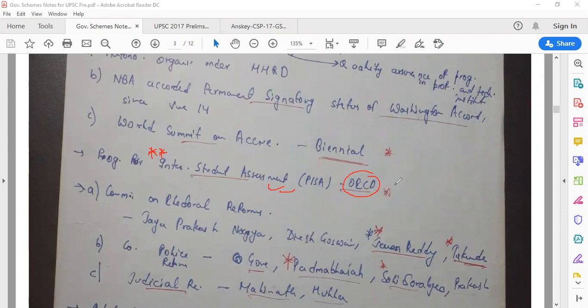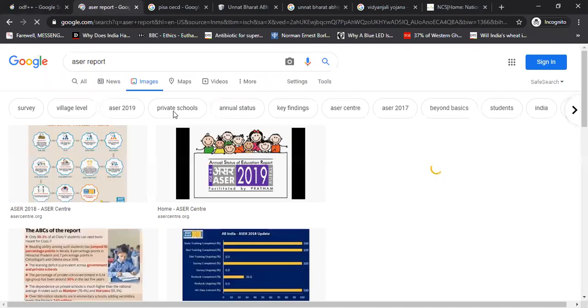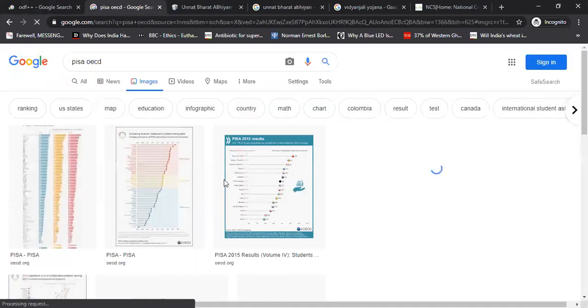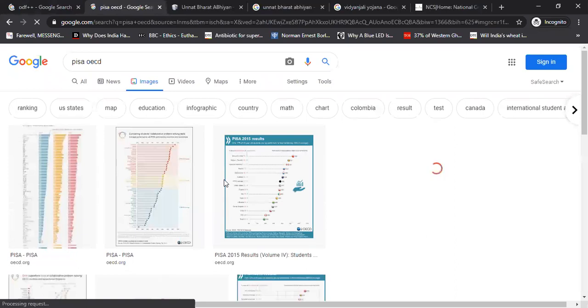Now let's see. NSAP we have done. ODF plus plus and ODF we'll talk about right now. ASER report we have just talked about. Today we'll also talk about ODF, ODF plus and ODF plus plus. Apart from that, we have just talked about the Annual Status of Education Report, which is facilitated by Pratham. They say that 50% of class 5 students can read text meant for class 2. PISA is very important because very few people know about it, and there is a very high probability that UPSC can ask it. If they ask you ASER, they can ask you PISA also. PISA is conducted by the OECD.